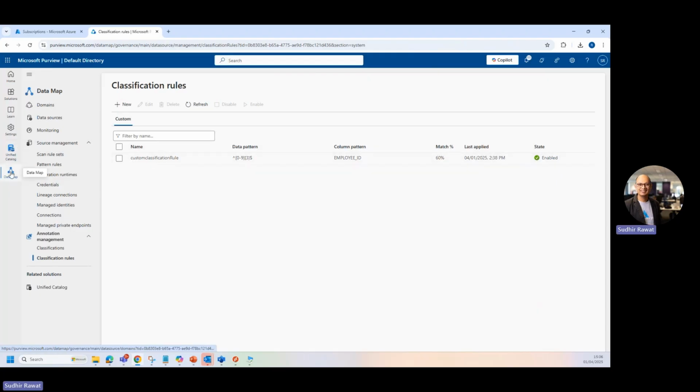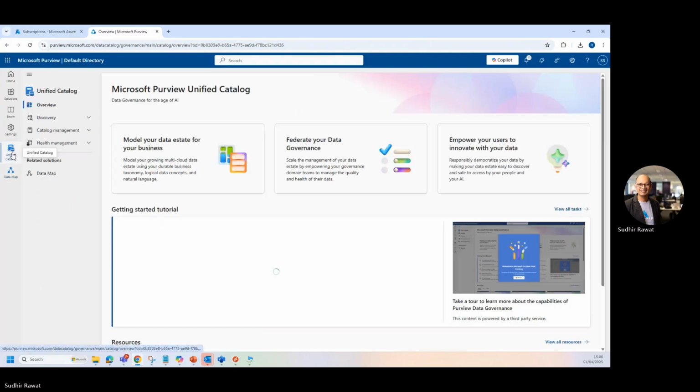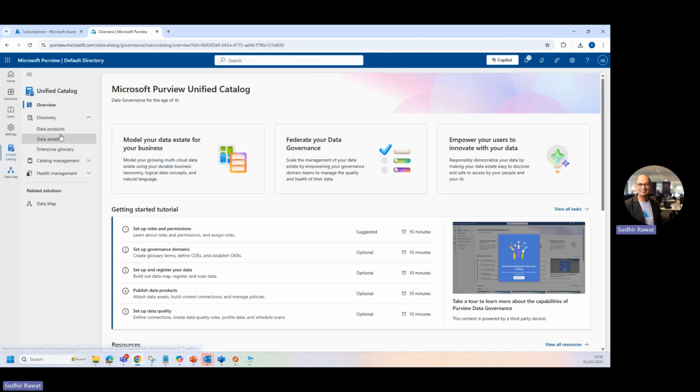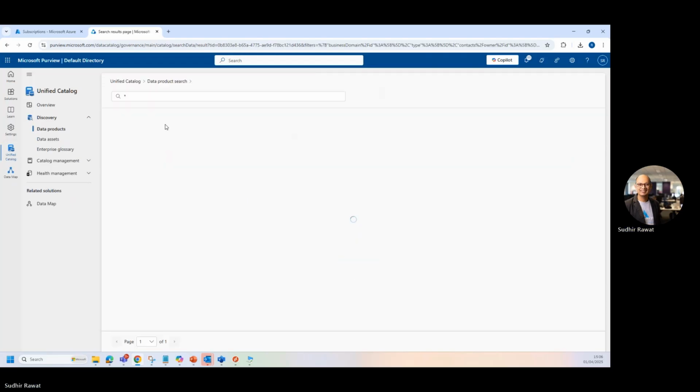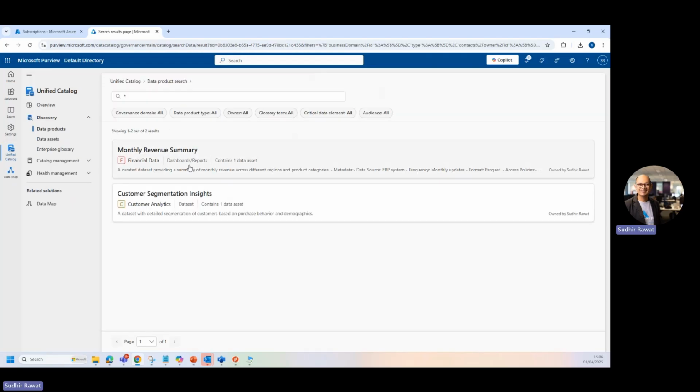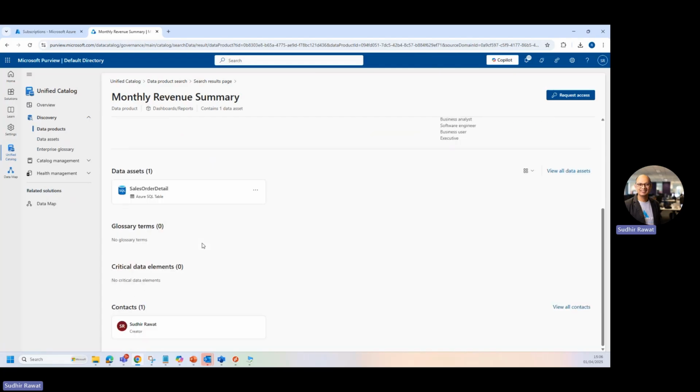And also if I do a data discovery, sorry about that. Go to the discovery, look for the data products. We can see I have two data products, and I can actually go into that information as well over here, right?